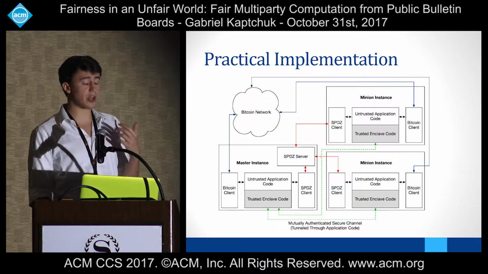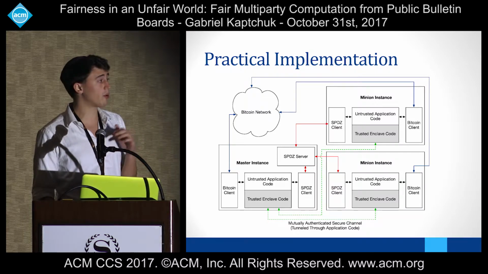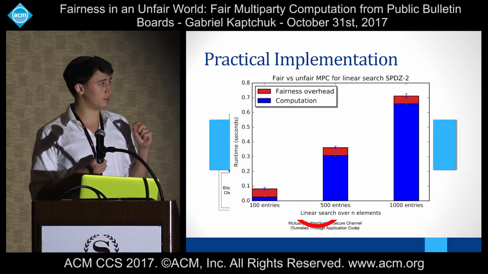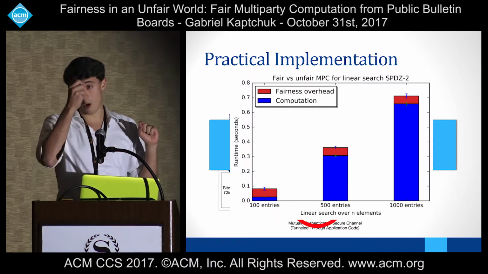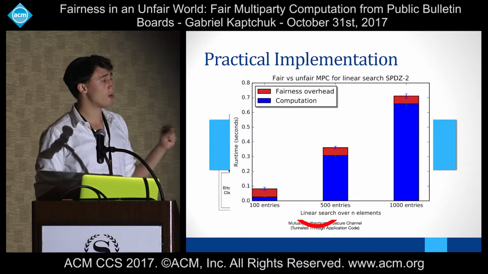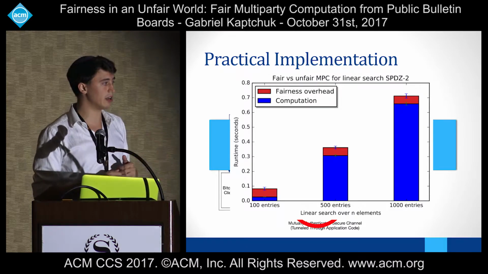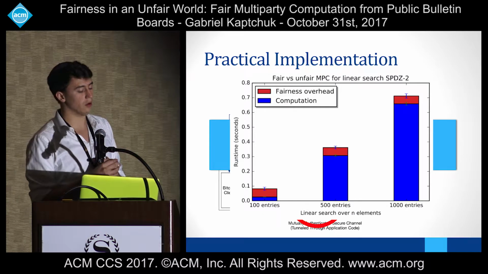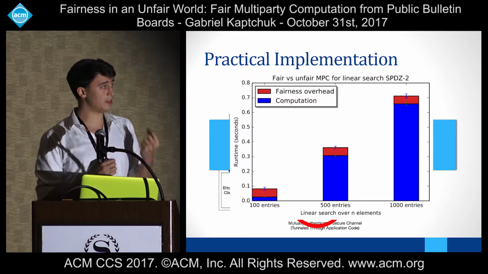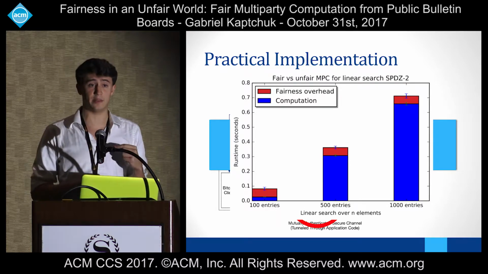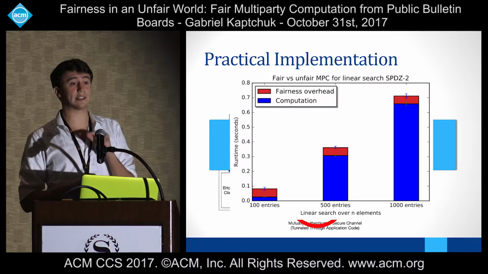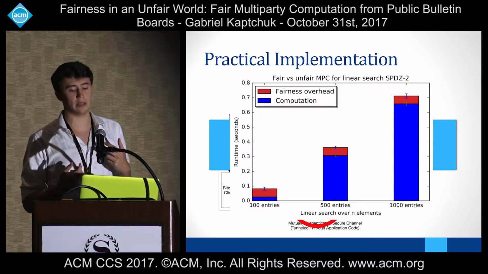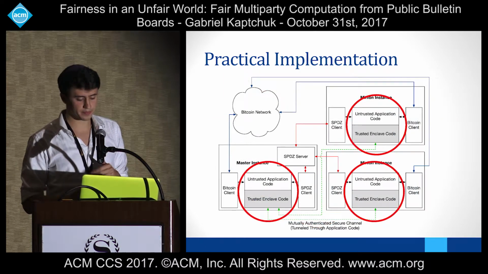When we're talking about efficiency in general and practicality, it's important to look at the marginal cost of doing this, right? The red parts of this graph were the overhead incurred by doing this AES encryption, where the blue parts are a linear search over n elements, basically like an information retrieval type scheme. So this AES round can be very expensive if you're doing a very cheap function, but it's also constant sized, right? As you're doing more complicated circuits, the marginal cost of doing this AES encryption obviously shrinks.